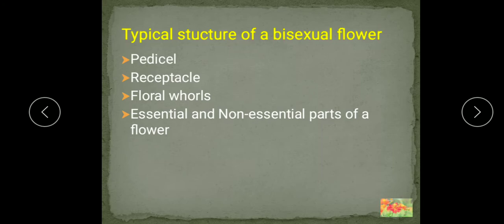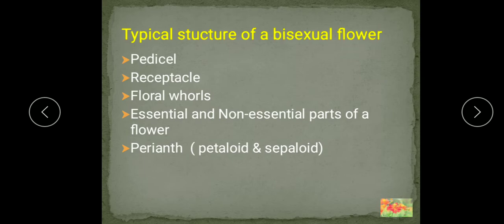Sepals are the outermost, for protection. Petals are brightly colored and scented, so they attract the pollinators for the process of pollination. So they are the non-essential parts because they do not directly take part in reproduction. Understood, children? So they are the non-essential parts of a flower.